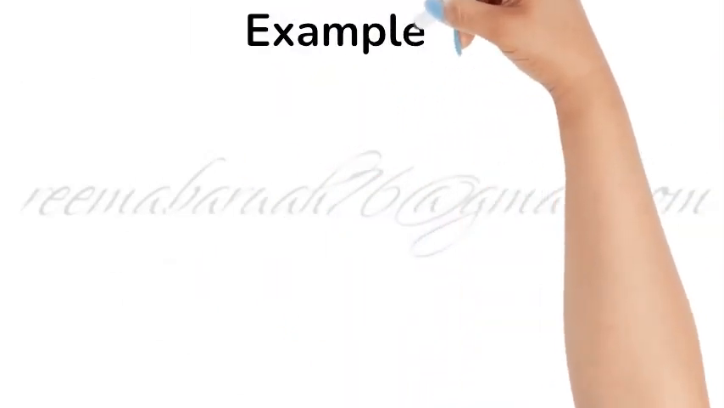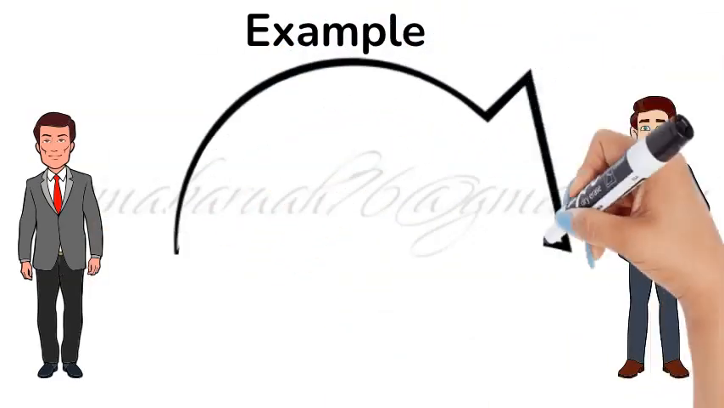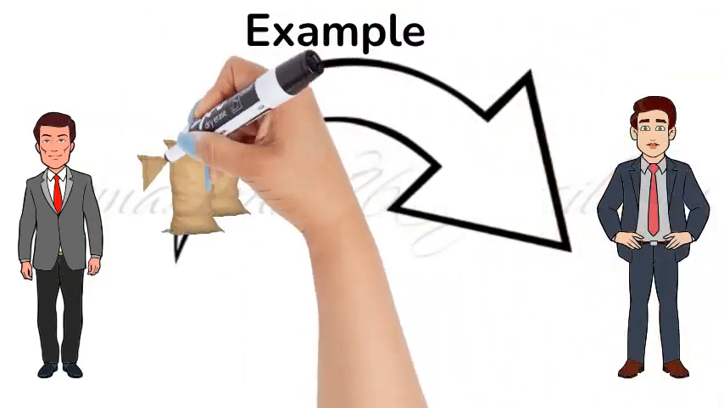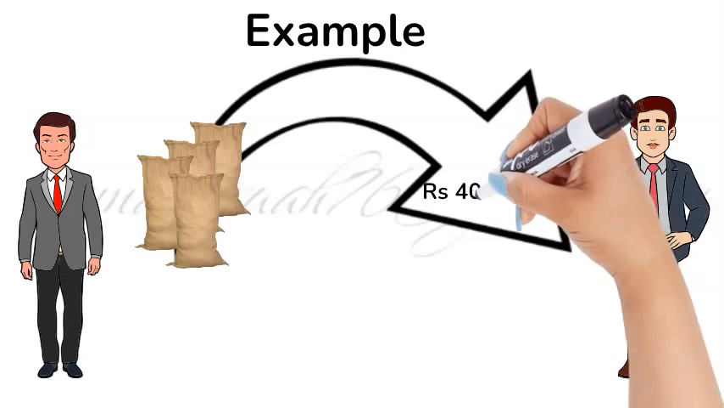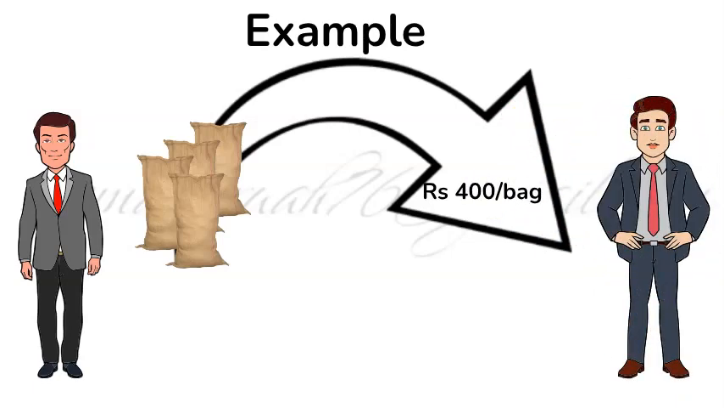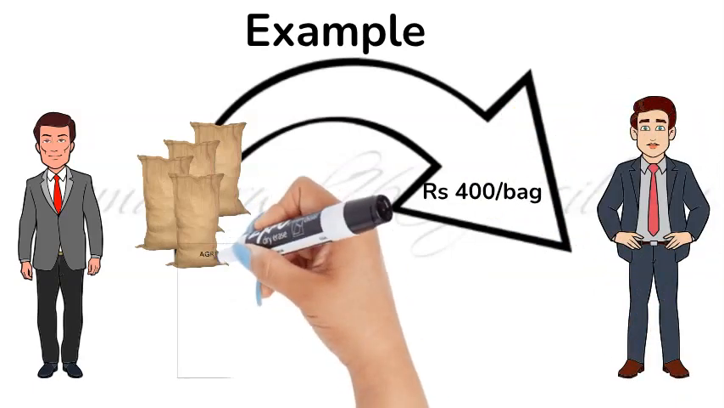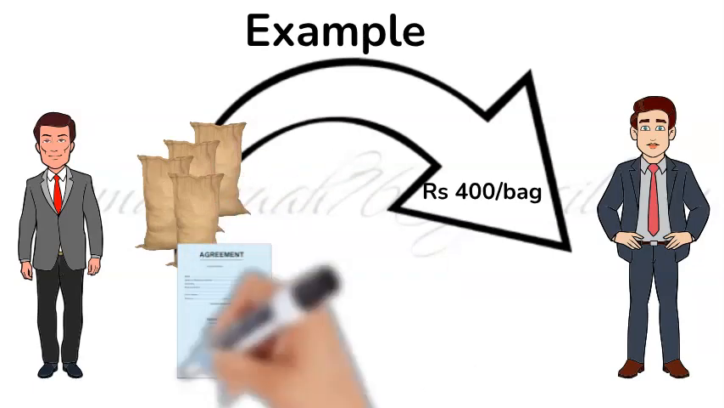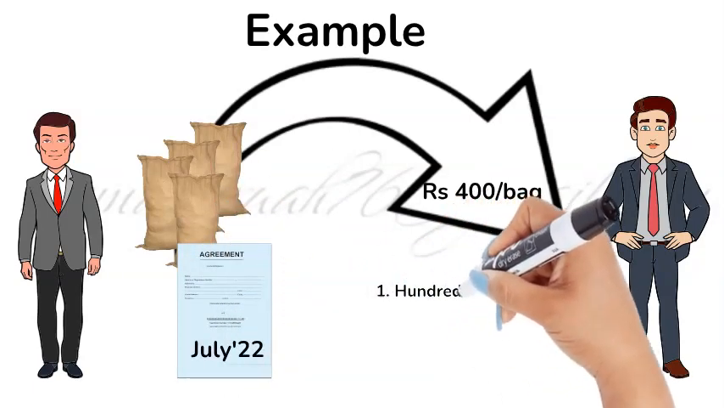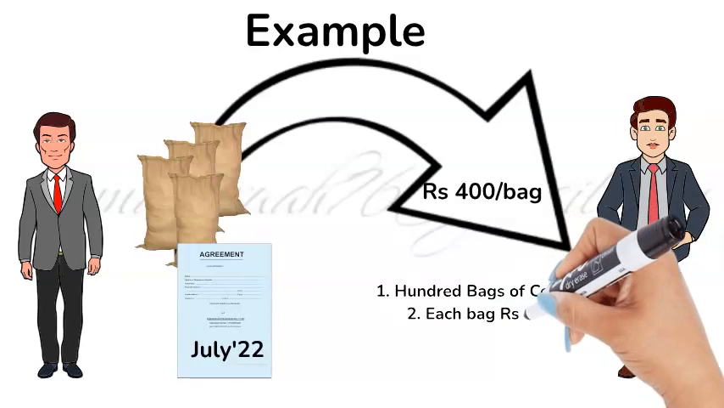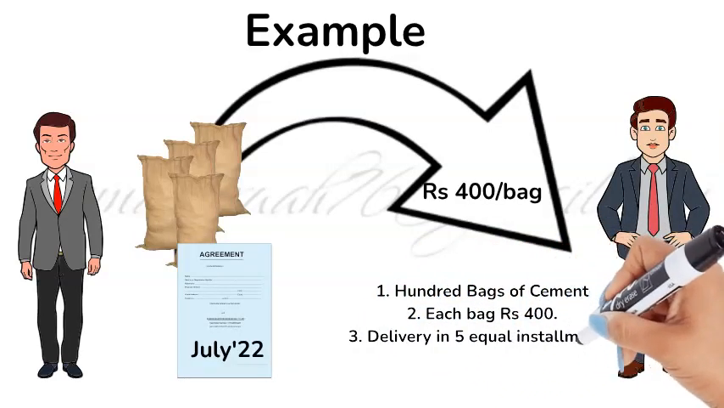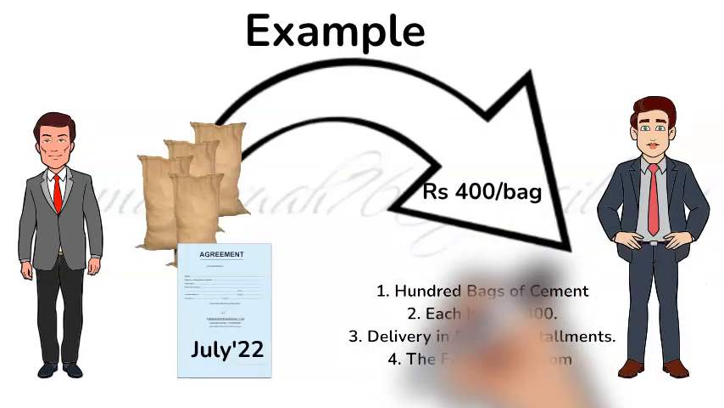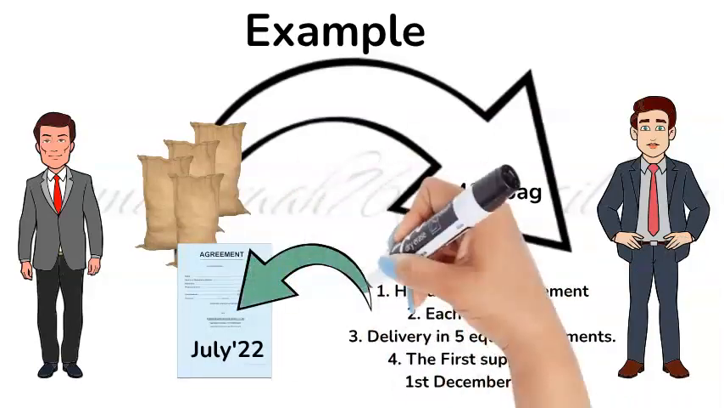Example: Karan agreed to supply to Arjun 100 bags of cement at the rate of rupees 400 per bag. It was agreed between them that the delivery was to be made in 5 equal installments. The first supply was to commence from 1st December 2022.